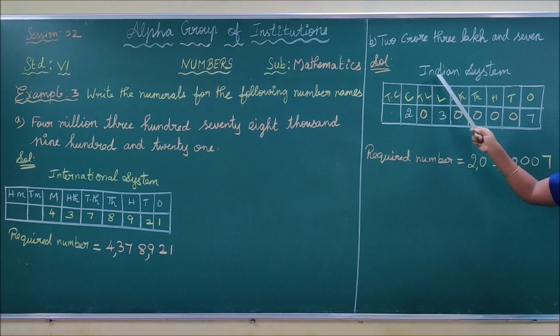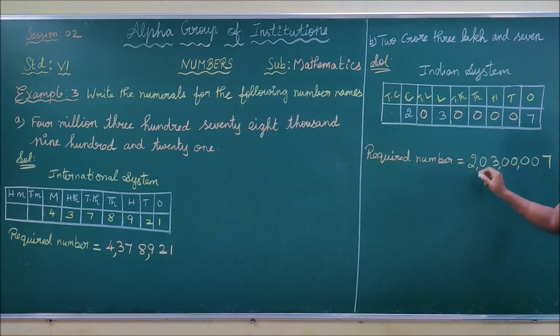They are using the Indian system of numeration, so you have to place the comma starting from the right, first after 3 digits. Next, you have 2 digits, and we place the commas. Now you read this number: 2 crore 3 lakhs and 7. That's it, children. I hope you have understood every concept.